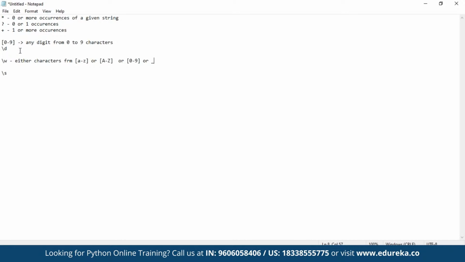So when you use \w, it can match any of the lowercase alphabets from small letter a to small letter z. It can match any character from capital letter A to capital letter Z, or any character from 0 to 9 digits. And \s means single or multiple space match.